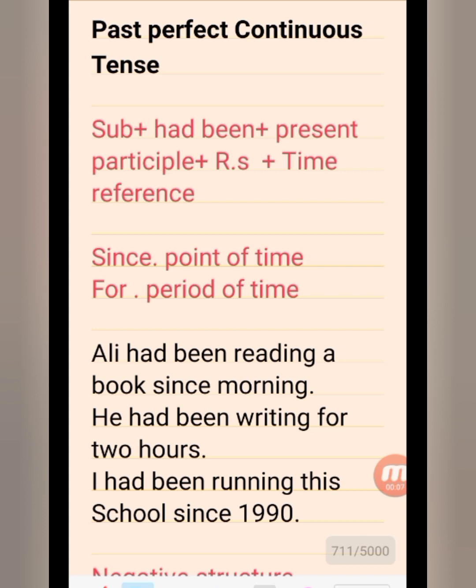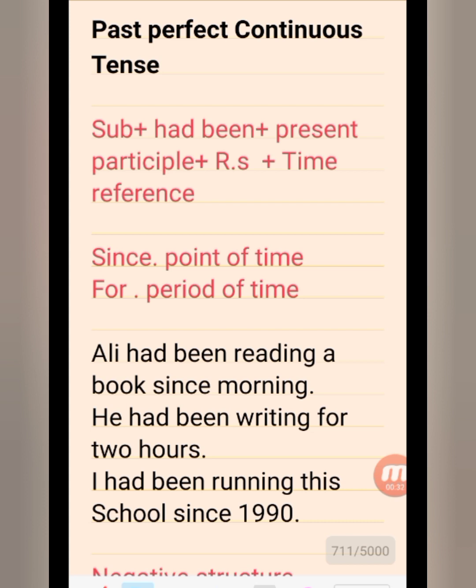So let me tell you first the identification of past perfect continuous tense. The identification of past perfect continuous tense are rahata, rahiti and rahete. But here in this tense we have to use two prepositions, since and for. Since should be used for point of time and for should be used for period of time.